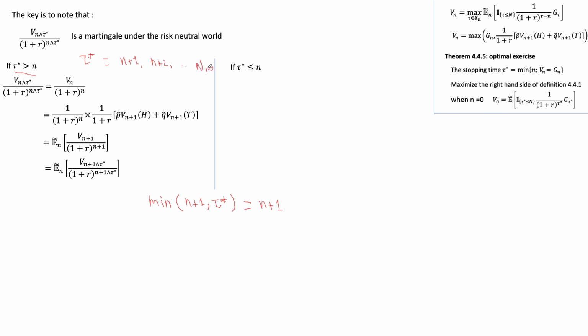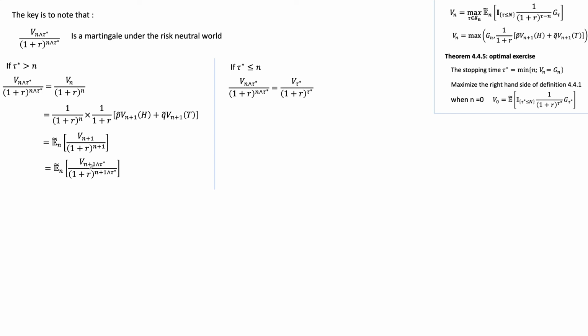So the minimum value tau star can be is n plus 1, and the minimum of n plus 1 is just n plus 1. Nothing too deep here. So essentially we have shown that we have a martingale. This is the random variable we started with, and it is equal to the expectation at time n plus 1. Nothing has changed, so this is a martingale.